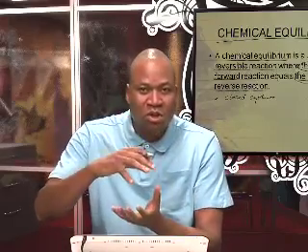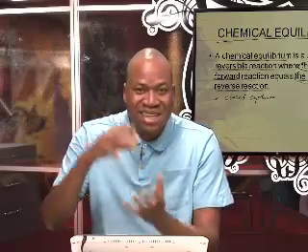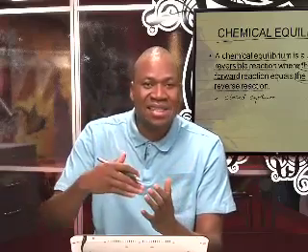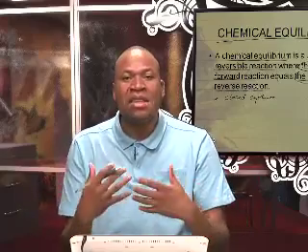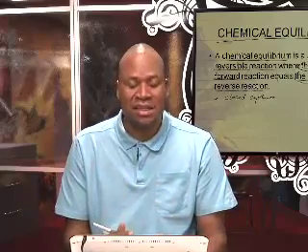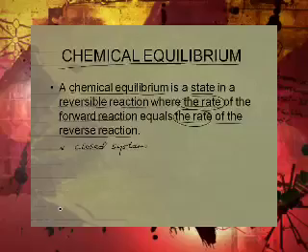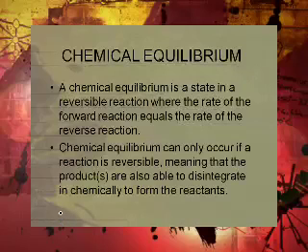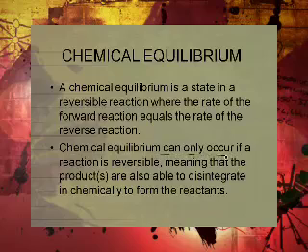It must be a closed container, so everything happens inside there. There's nothing that gets in, there's nothing that comes out, and therefore you can reach that state of chemical equilibrium. Now, chemical equilibrium, like I said, can only occur if a reaction is reversible.